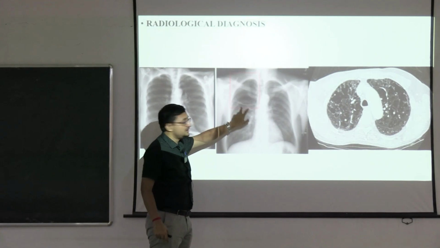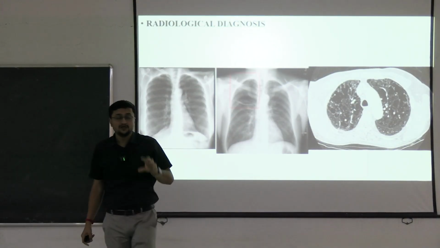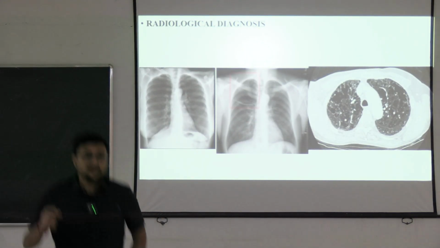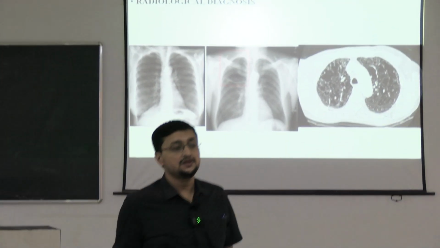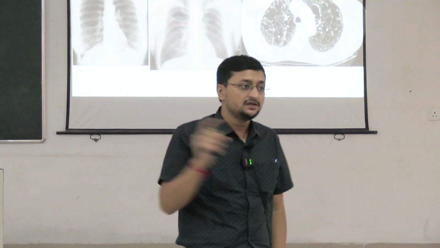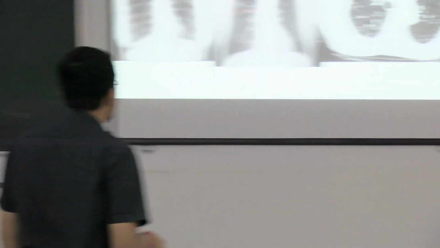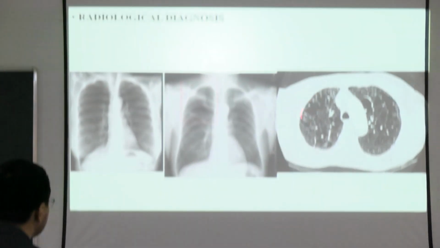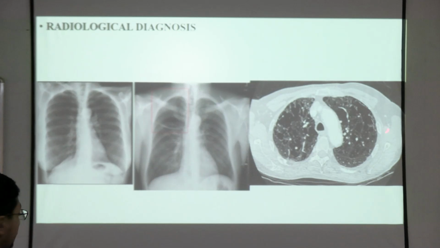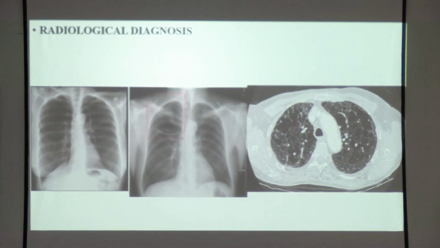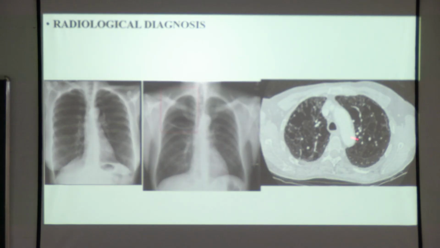Next, what is this? This is right upper lobe air trapping or right upper lobe bulla. This is also a sign of COPD, but this is not a mandatory sign of COPD. These three things are the mandatory signs of COPD. And this is the CT thorax. These black air spaces, just appreciate those black spaces. These are the emphysemas. These are the centriacinar emphysemas.